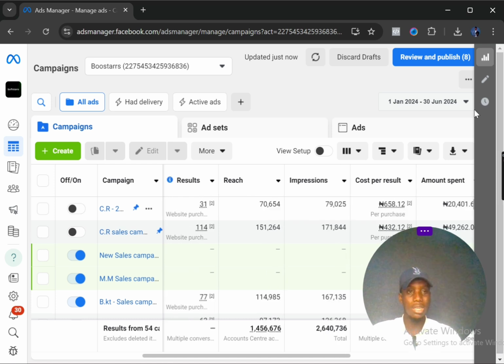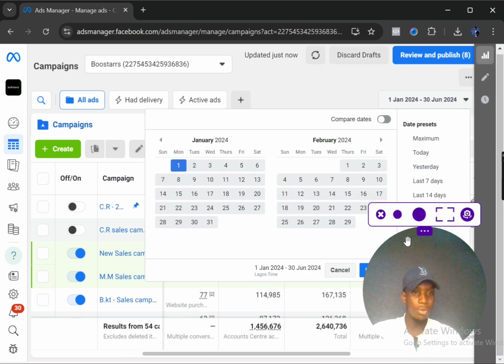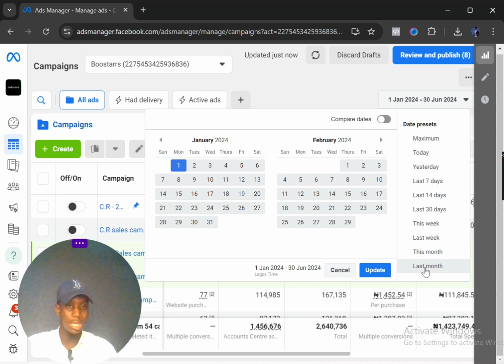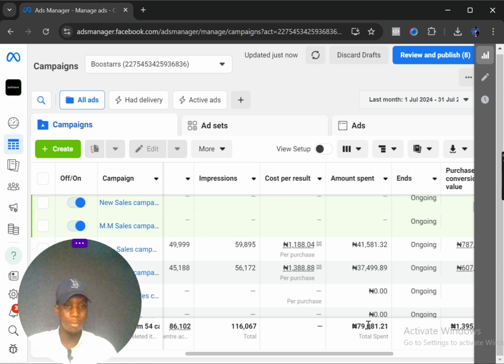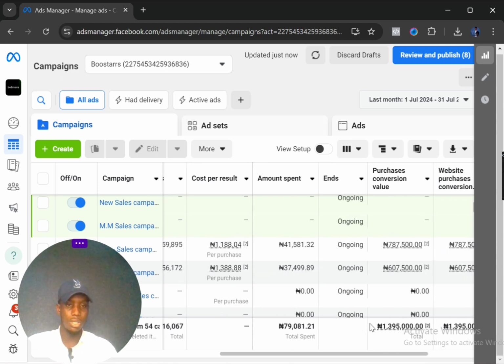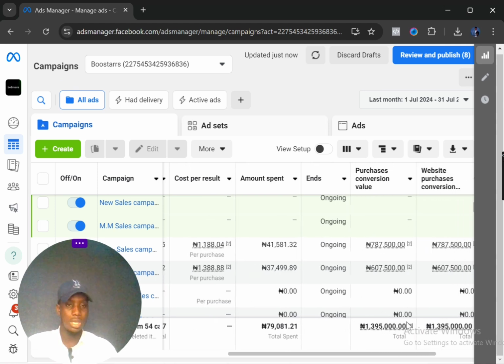So it's not like, in fact, let's look at last month. If I take a look at last month here, you see that for last month, we spent a total of 79,000 naira, and we generated 1.3 million naira. Last month we stopped the ad in June, so we restocked products for July. For July, now that we restocked products, it took us some weeks to get the products down, and after getting the products, we kicked off the ad. That's why you see the very low amount spent for last month.